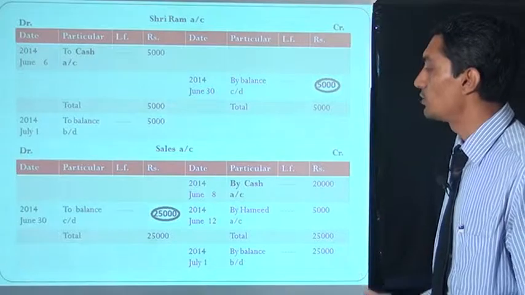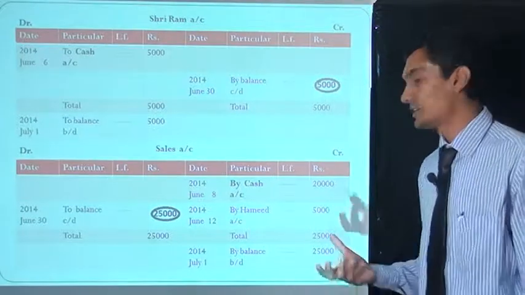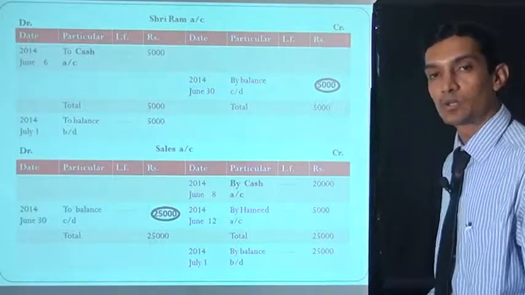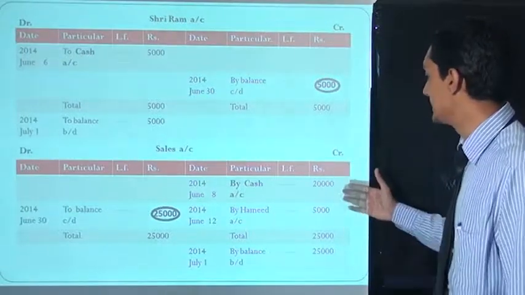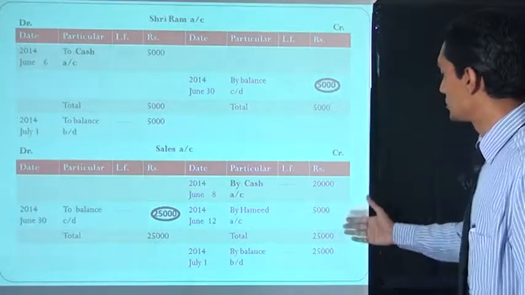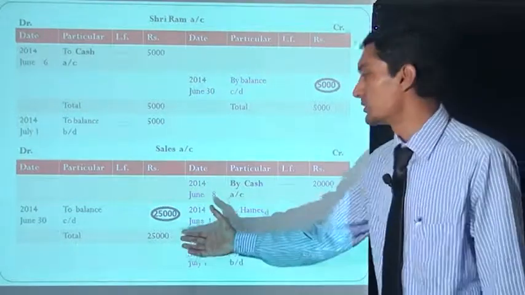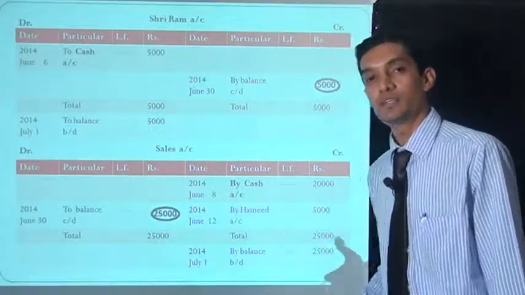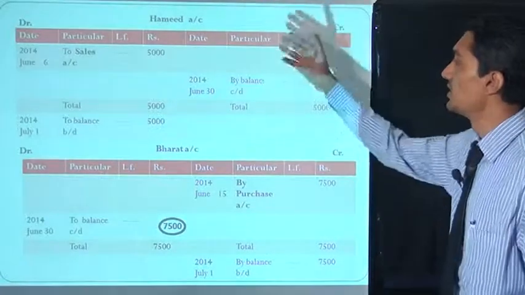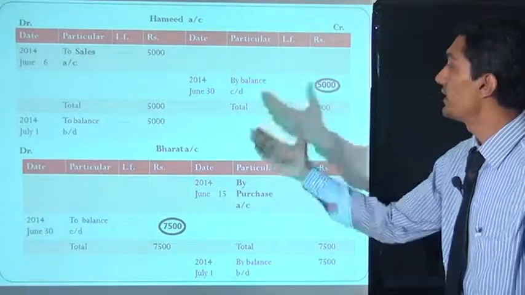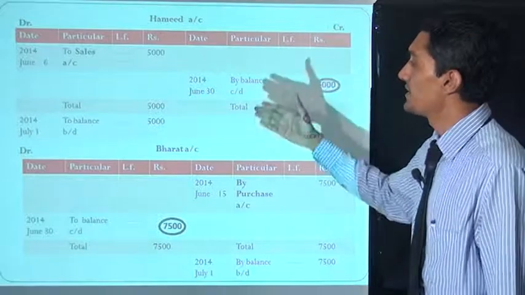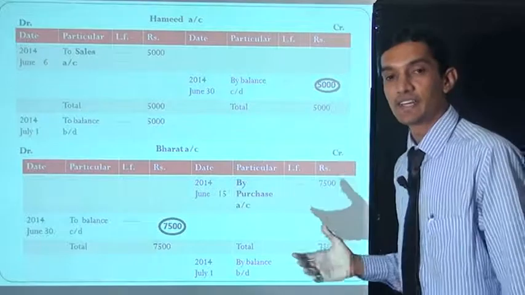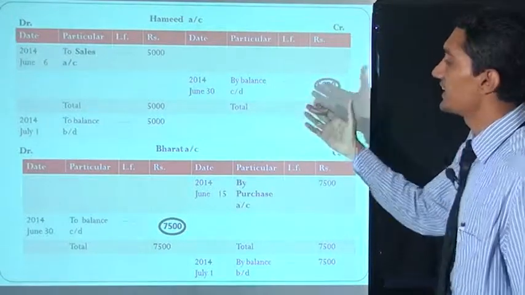Now next is the sales account. You see that there is no entry on the debit side, only on the credit side. First we calculate the total: credit side 20,000, 5,000. So the total is 25,000, 25,000. There is no debit side entry, so all the balance is carried down, 25,000. Next is Hamid account. In Hamid account there are only debit entries. So debit side 5,000, both sides 5,000. There is no credit side entry. So 5,000 is the balance carry down.